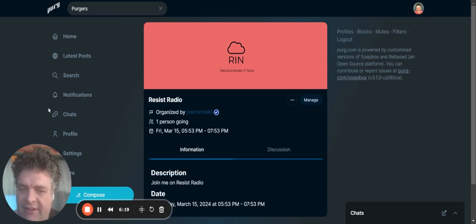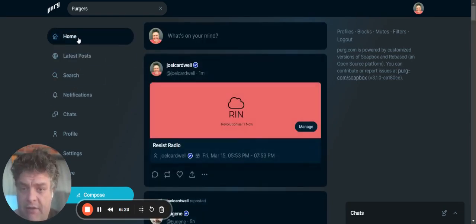But anyway, so that is Perg.com. Fantastic stuff. This is better, in my opinion, maybe than Spoutable, although Spoutable has a great community in there. Better than Blue Sky by far, better features, faster, easier to use. Better than Threads, which, to be honest, is just a weird kind of platform.